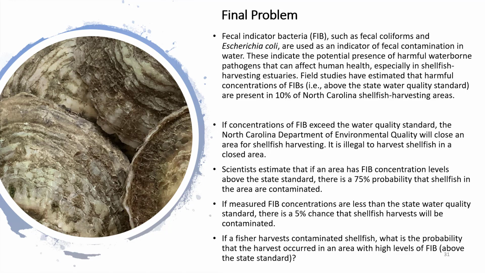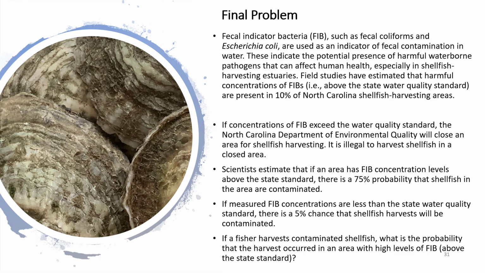If concentrations of FIB exceed the water quality standard, the North Carolina Department of Environmental Quality will close an area for shellfish harvesting. It is illegal to harvest shellfish in a closed area. Scientists estimate that if an area has FIB concentration levels above the state standard, there is a 75% probability that shellfish in the area are contaminated. If measured FIB concentrations are less than the state water quality standard, there's a 5% chance that shellfish harvest will be contaminated. If a fisher harvests contaminated shellfish, what is the probability that the harvest occurred in an area with high levels of FIB? In other words, above the state standard.